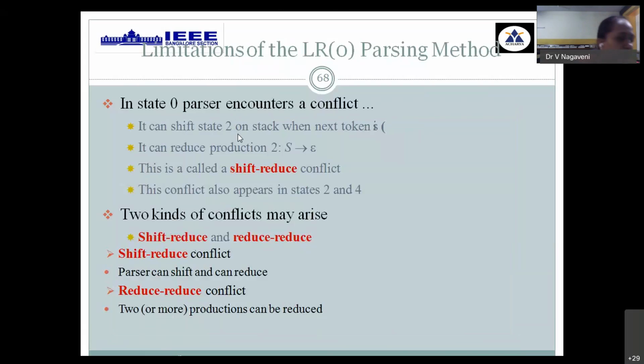But still, what are the problems of this LR0 parsing? Sometimes more than one entry can be obtained in a single cell. What types of entries can there be? It can be a shift-reduce conflict or a reduce-reduce conflict. At a time we can have shift and reduce in a single cell, or reduce and reduce. If you are able to apply both shift and reduce operations, that type of confusion is called a shift-reduce conflict. And if you have more than one reduction opportunity, that conflict we call reduce-reduce.